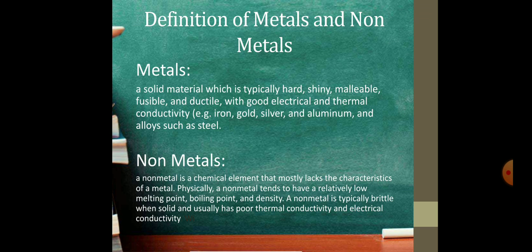Non-metals. A non-metal is a chemical element that mostly lacks the characteristics of metal. Physically, a non-metal tends to have relatively low melting point, boiling point, and density. A non-metal is typically brittle when solid and usually has poor thermal conductivity and electrical conductivity.